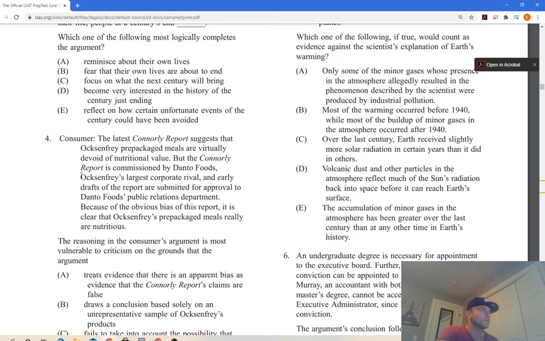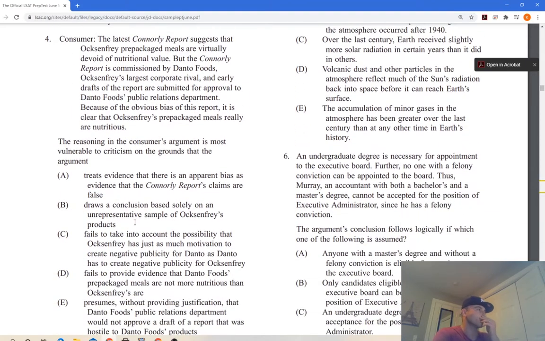So Danto Foods is essentially Oxenfree's largest corporate rival. And early drafts of the report are submitted for approval to Danto Foods' Public Relations Department. So the largest rival, and they get to see the report. Because of the obvious bias of this report, it is clear that Oxenfree's packaged meals really are nutritious. All right, he makes a big leap here, right? Just because there's bias doesn't mean that these things are nutritious. Who knows, right? Let's see what it is.